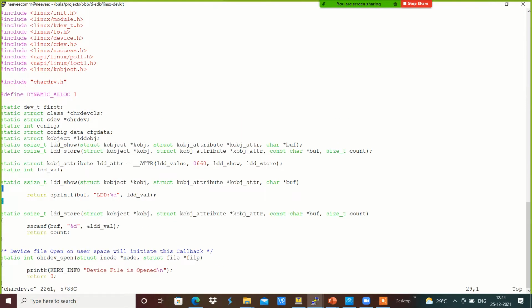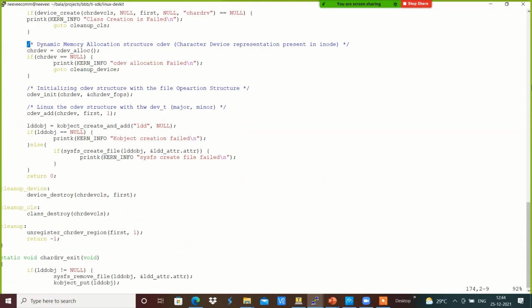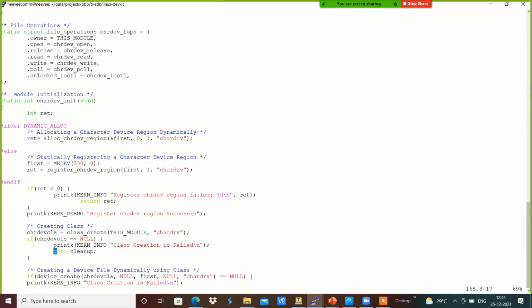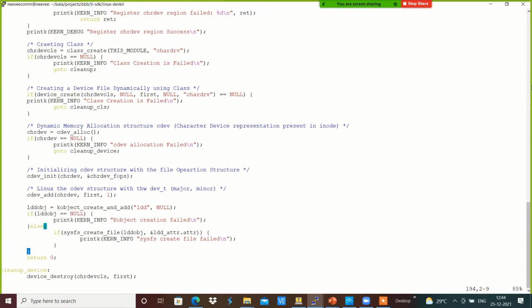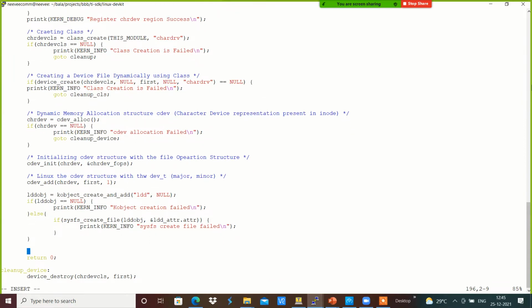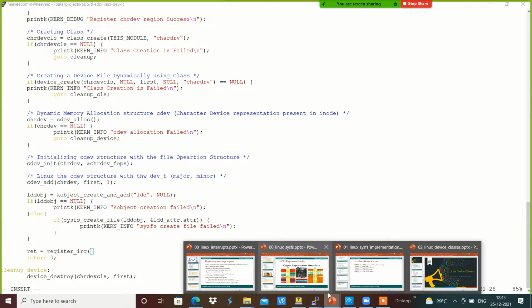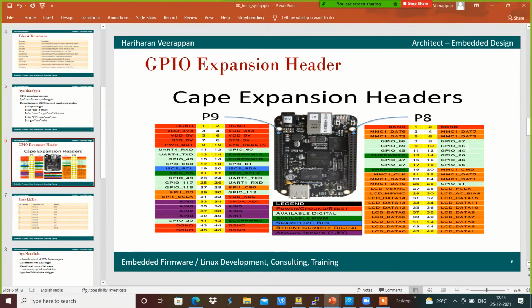I'm going to check for the interrupts here, and use return equals request_irq, where we have to provide the IRQ number. We have the GPIO, and the GPIO number is 67.